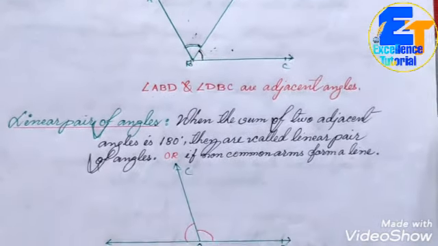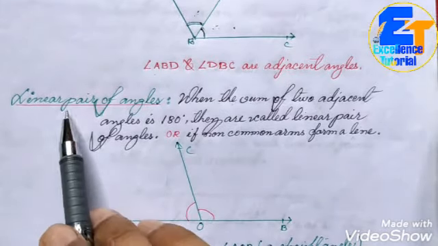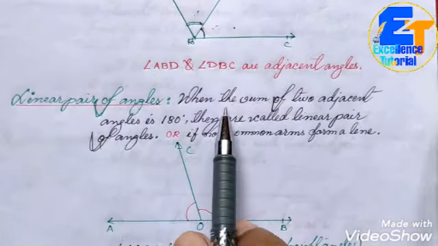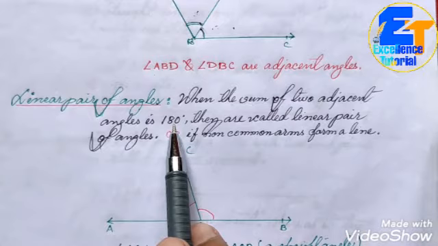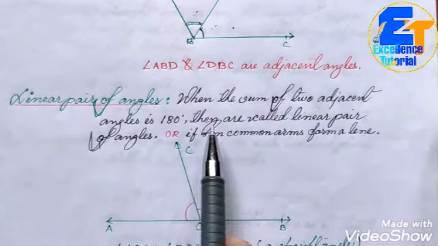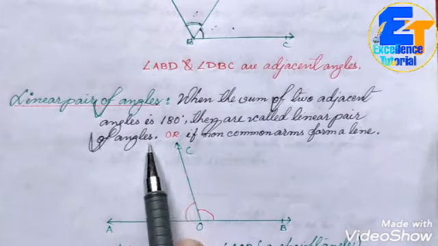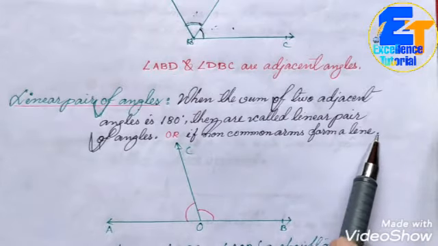Then comes the next topic. This is an important topic, linear pair of angles. When the sum of two adjacent angles is exactly 180 degrees, they are called a linear pair of angles, or if the non-common arms form a line.